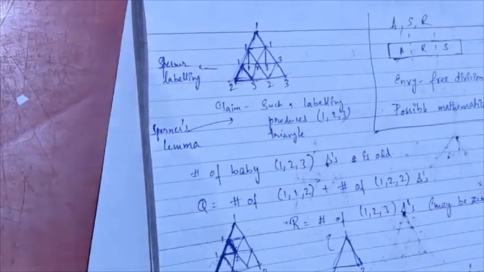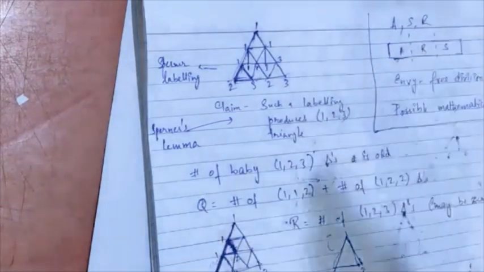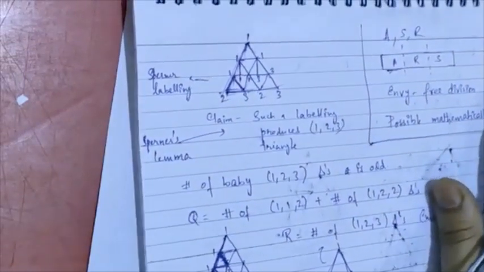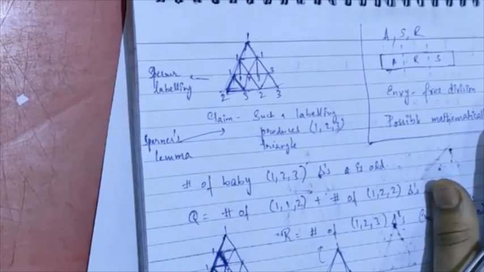And you can do it for higher dimensional analogues of triangles. If you do it for higher dimensional analogues of triangles, you will be able to show that this envy-free division extends to n people as well, right? It's also worth mentioning that Sperner's lemma has a corresponding analog in topology, and that analog is known as Brouwer's fixed point theorem.